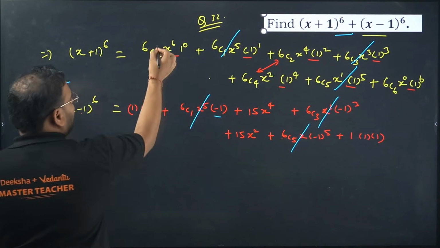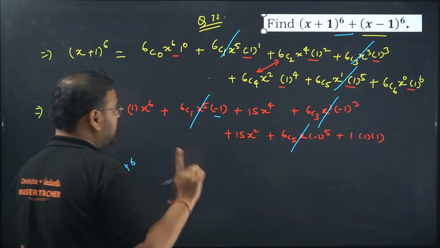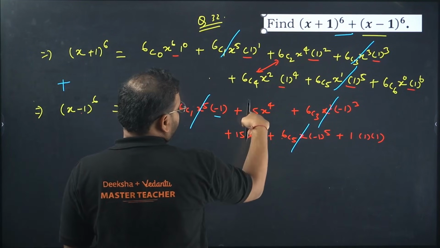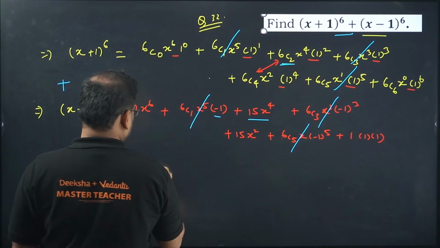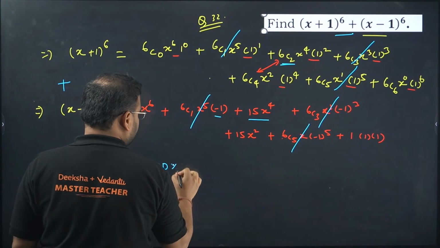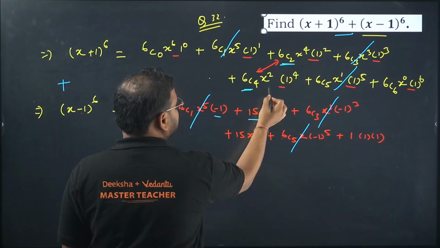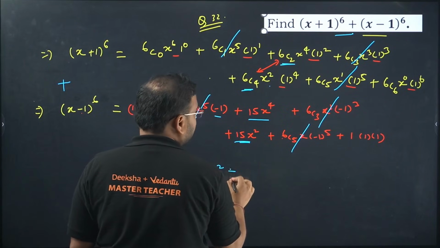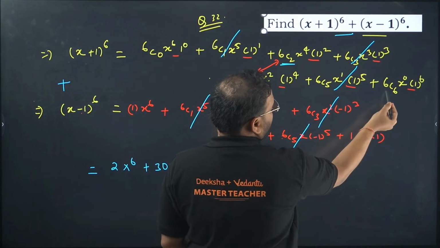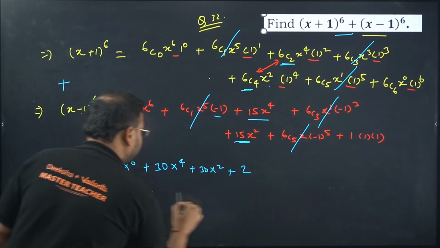What is left now? I have here same thing coming 2 times. So 2 times x power 6. First term. I have 15 over here, and this also is going to be the same thing, right? So 15 plus 15, so 30 x power 4. Over here I have same thing, 15 x square and 15 x square, so 30 x square. And we have last 1 plus 1, so 2. This is my final answer, guys.